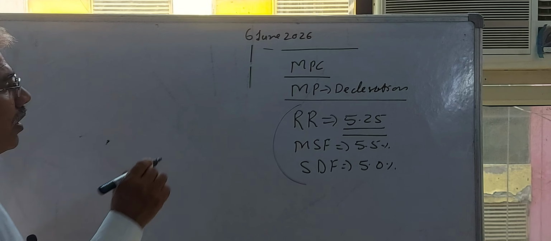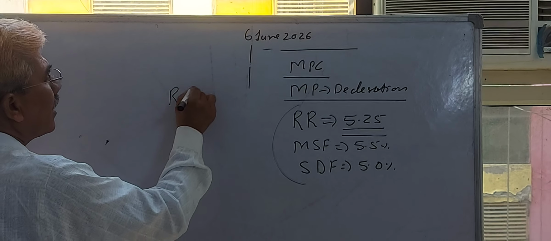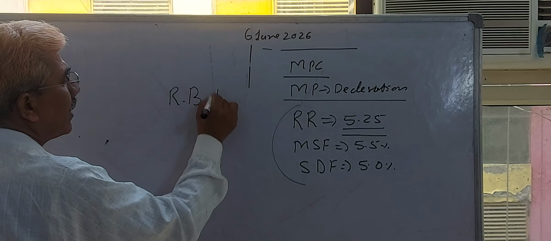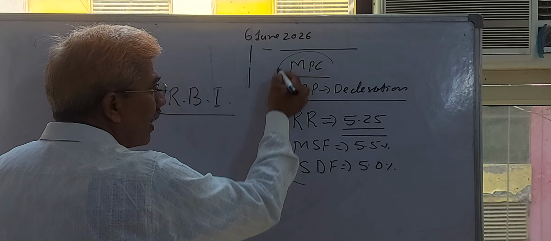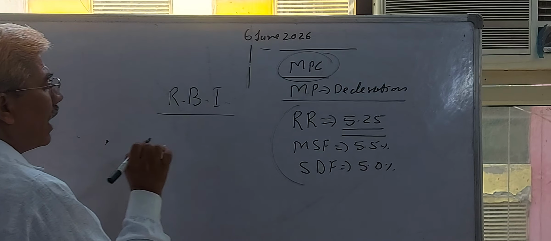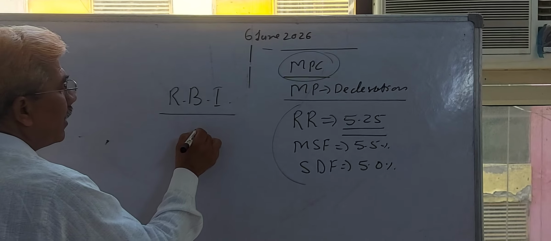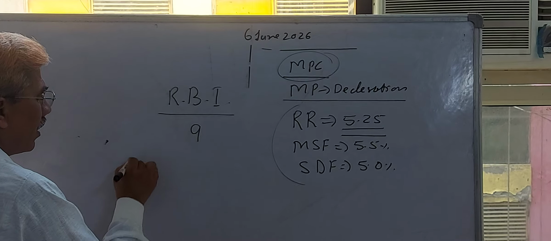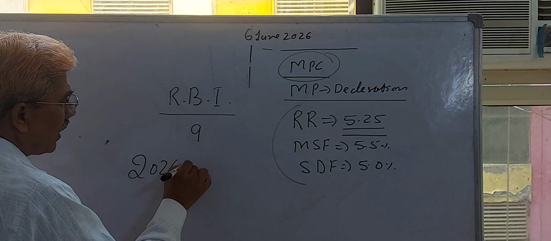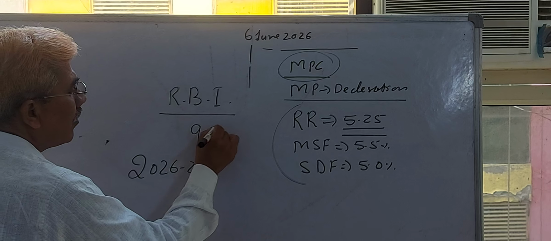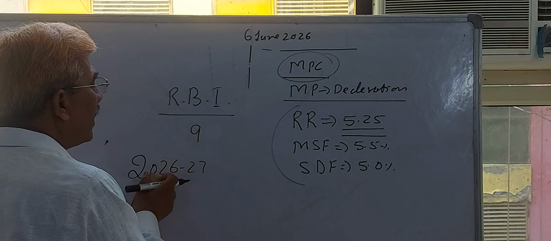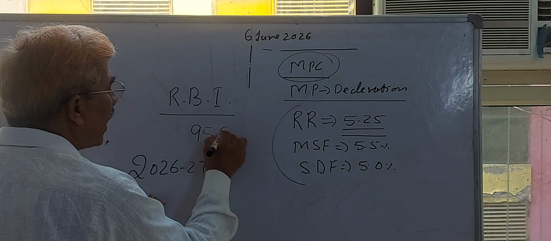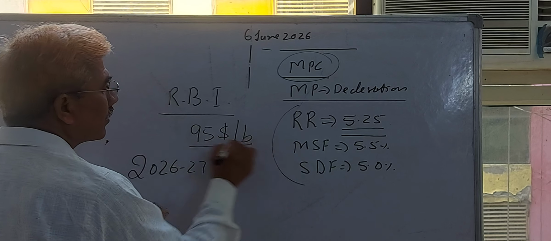You know, our RBI Governor Sanjay Malhotra ji and the monetary policy committee also assumed that in the international market during 2026-27 the international petrol price will be $95 per barrel.